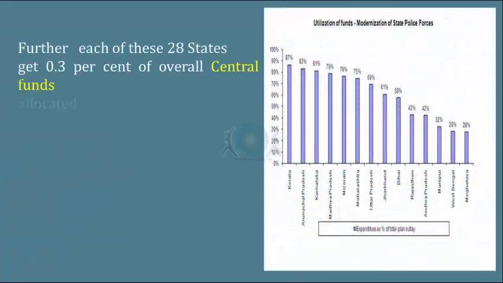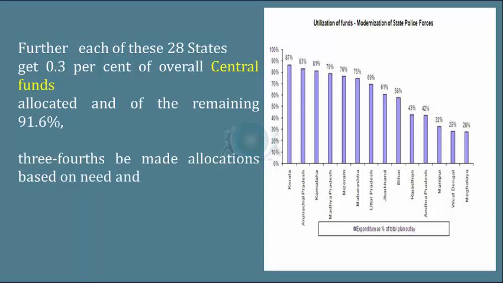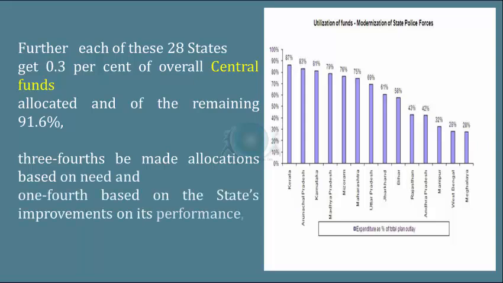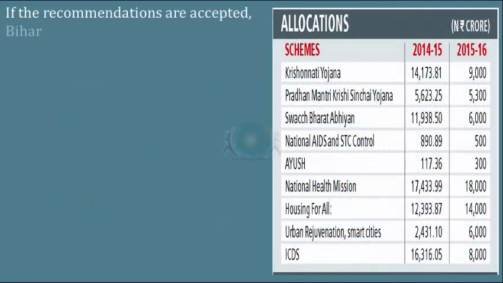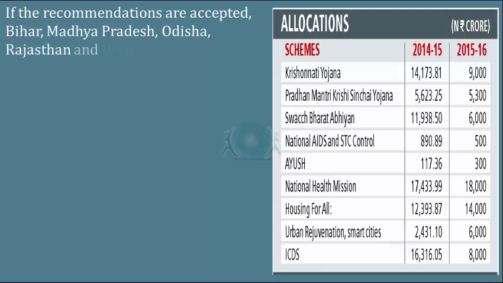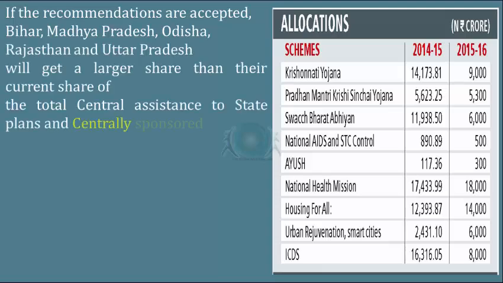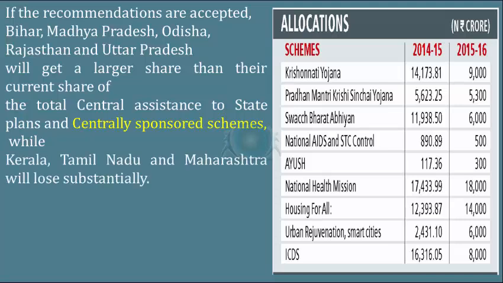and Uttar Pradesh. Further, each of these 28 states gets 0.3% of the overall central funds allocated, and of the remaining 91.6%, 3/4 is allocated based on need and 1/4 based on the state's improvements in its performance, which is reviewed every 5 years. If the recommendations are accepted, Bihar, Madhya Pradesh, Odisha, Rajasthan and Uttar Pradesh will get a larger share than their current share of the total central assistance to state plans and centrally sponsored schemes, while Kerala, Tamil Nadu and Maharashtra will lose substantially.